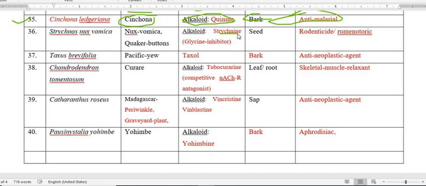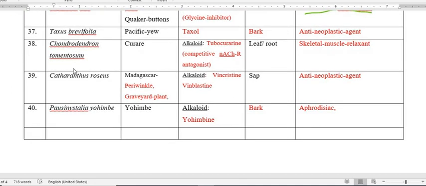So glycine is inhibited by the strychnine alkaloid present in the Strychnos nux vomica, and therefore because of the inhibition of glycine, excitatory activity appears, because glycine is an inhibitory neurotransmitter. This is present particularly in the seed, and the activity is rodenticide and ruminatory. So this is about the Strychnos nux vomica.